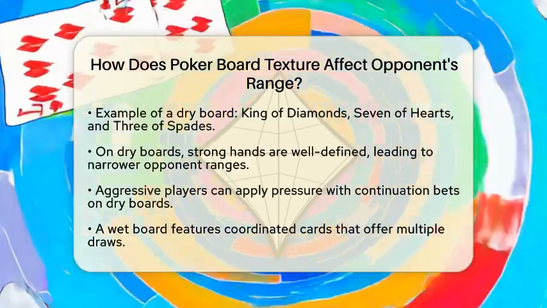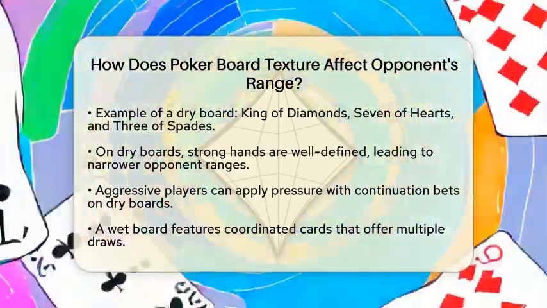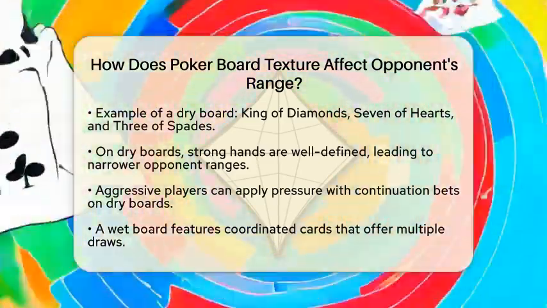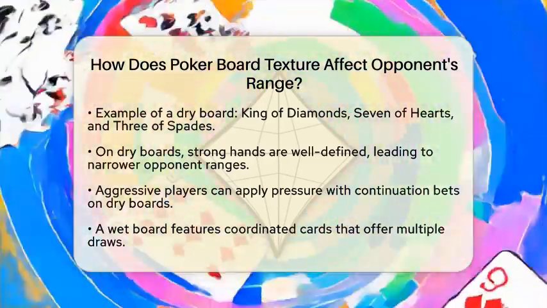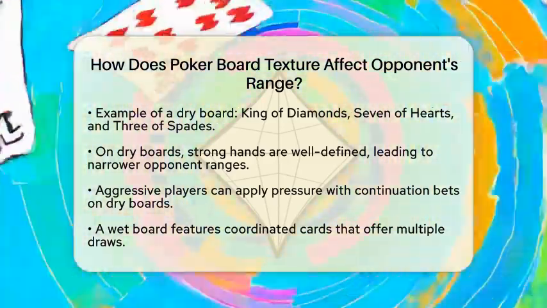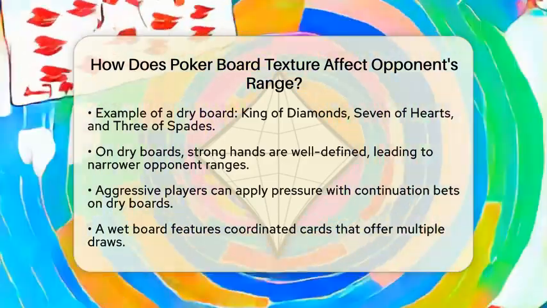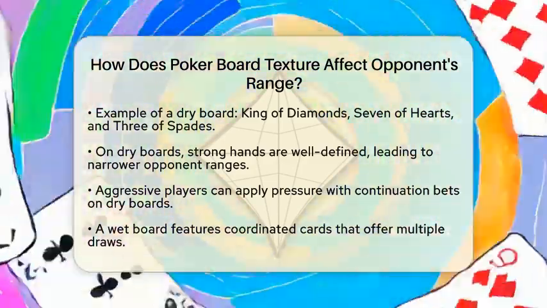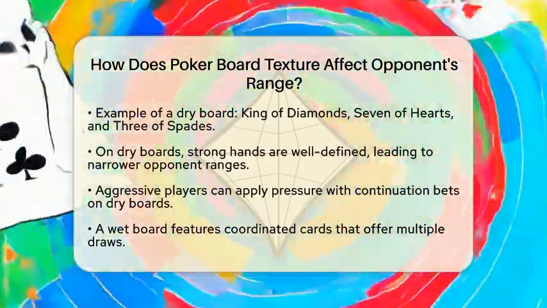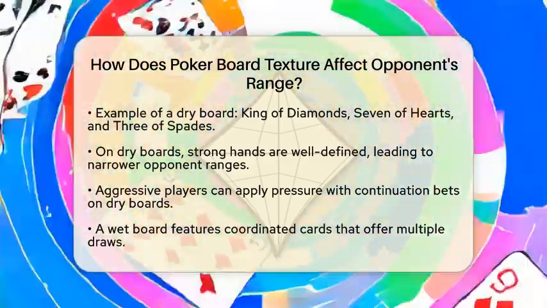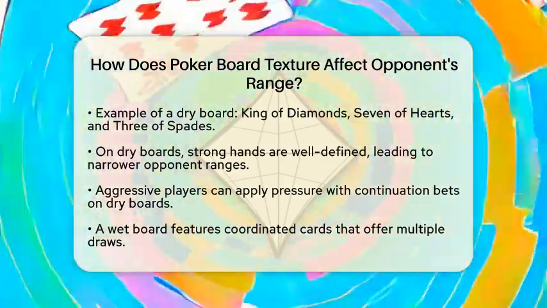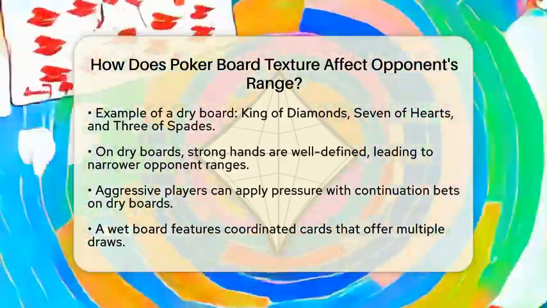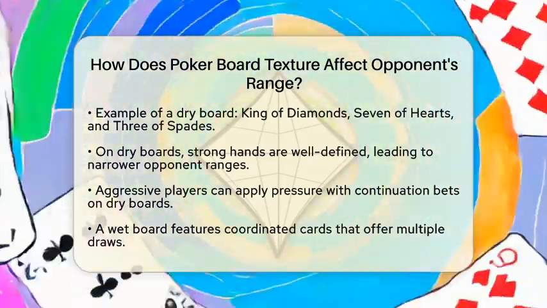Wet boards broaden opponents' ranges since many players can connect with strong hands or draws. This usually favors the player who called before the flop, as they can continue with a wider range of hands. On wet boards, continuation bets are less likely to force folds, so players may need to be more cautious or use larger bet sizes to protect their strong hands.